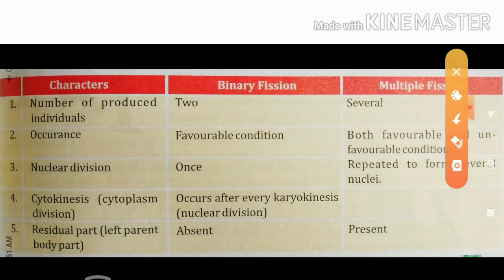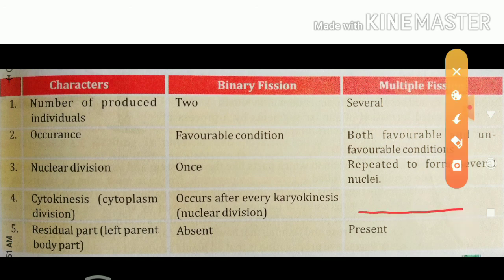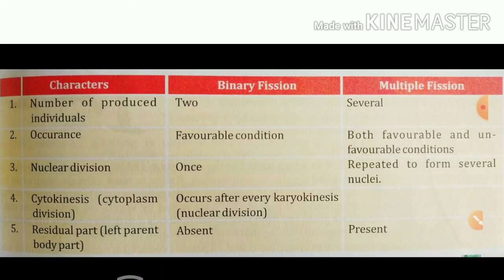Fourth point, cytokinesis. The process of cytokinesis occurs in binary fission after every karyokinesis, but in the case of multiple fission it occurs after completing all karyokinesis. Here this is a space where no words are written, but you have to write down that it occurs after completing all karyokinesis.